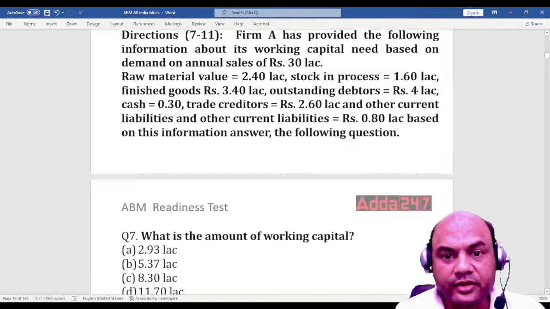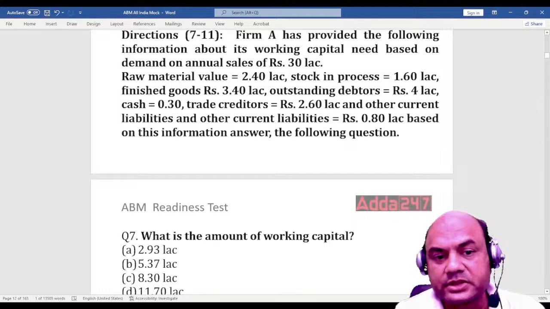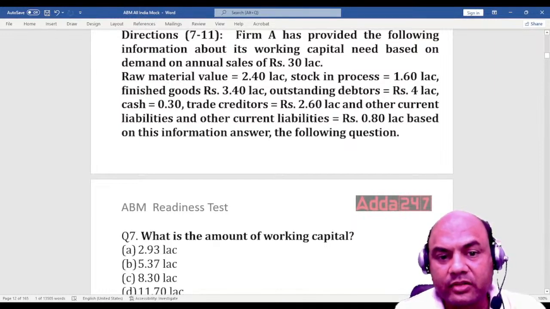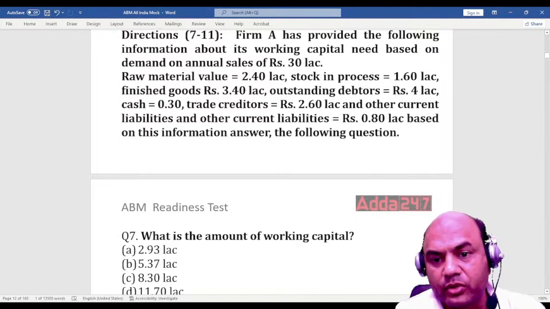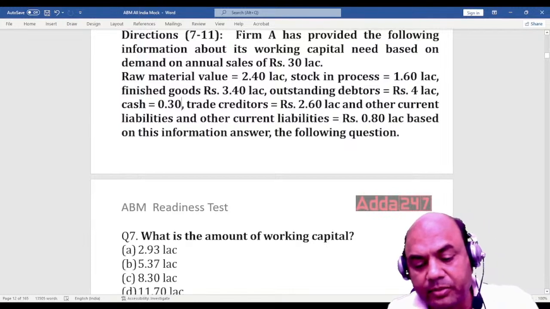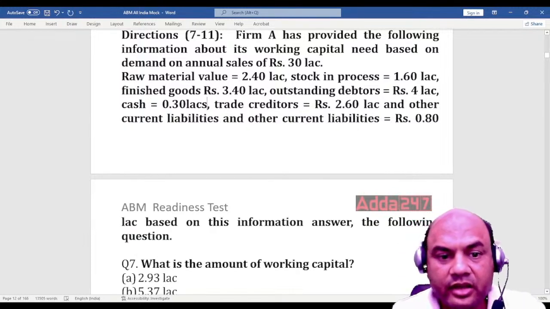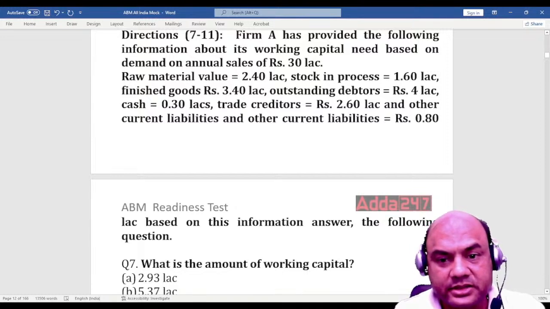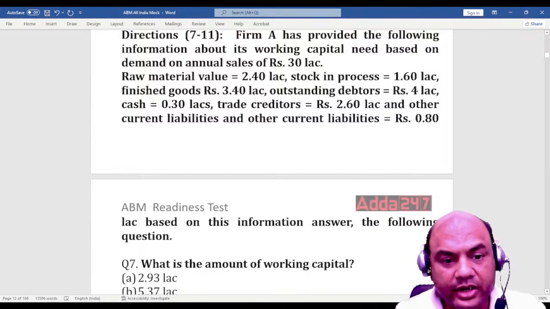Now this is a case study. Firm A has provided the following information about its working capital need based on the demand of annual sales for 30 lakhs. Raw material value equals to 2.4 lakhs, stock in progress 1.6 lakhs, finished goods 3.4 lakhs, outstanding debtors 4 lakhs, cash 0.3. This is in lakhs. If not given, it means it's in lakhs. Okay, lakhs. Then trade creditors 2.6 lakhs and other current liabilities as 0.80 lakhs.